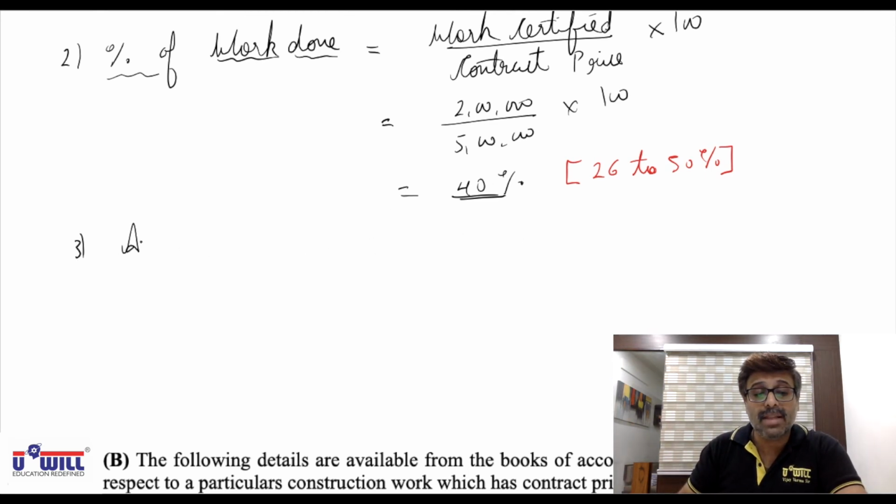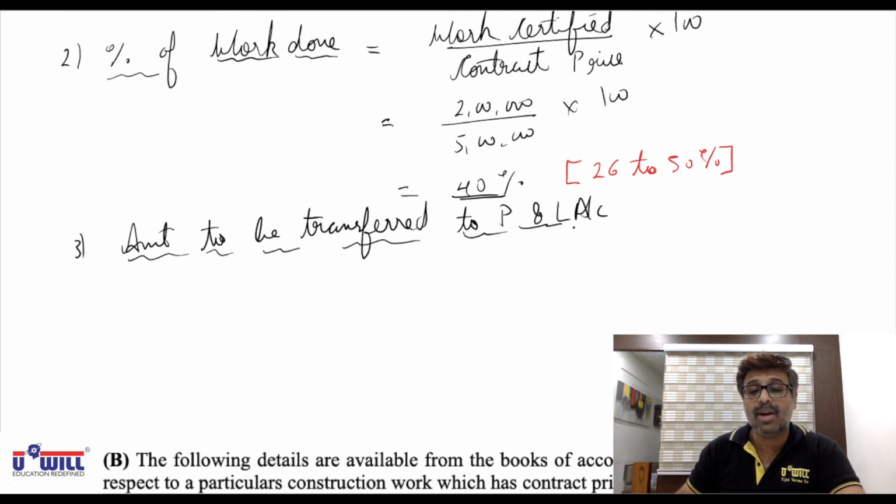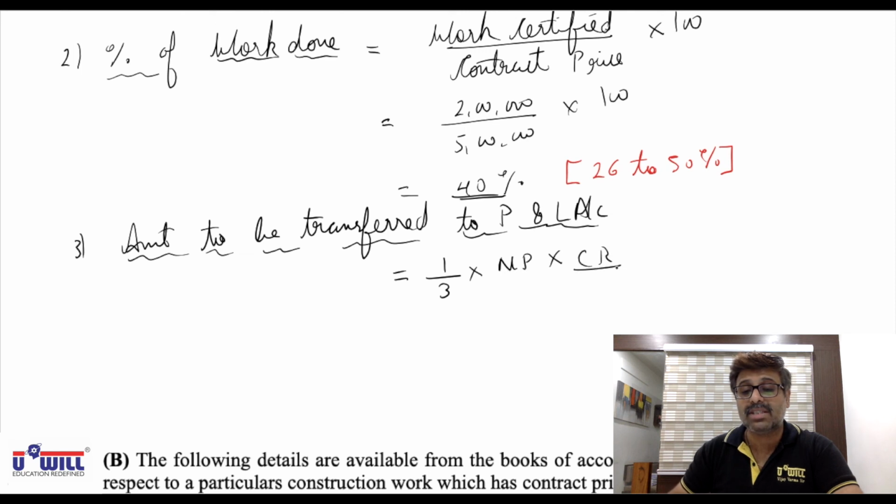So what will be the amount to be transferred to profit and loss account? First time we have got this. The amount to be transferred to profit and loss account will be, here the 2/3 formula will not apply, for 26 to 50% it is 1/3 into notional profit into cash received upon work certified.